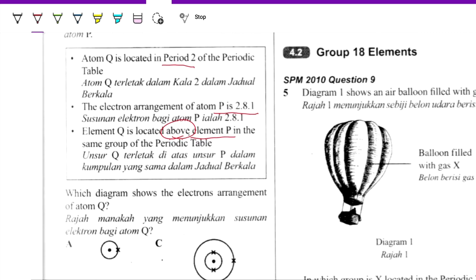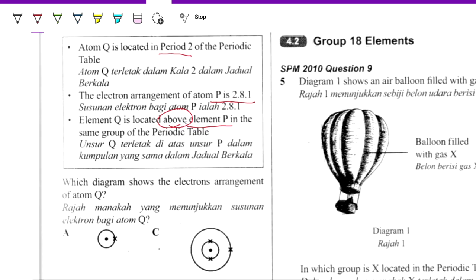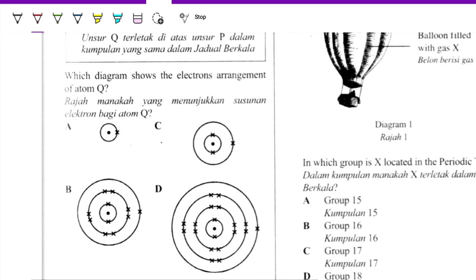So which diagram shows the electron arrangement of atom Q? So it means that atom Q will be in period 2, because P is 2, 8, 1, this will be period 3. Then Q is above element P, so it will be period 2. So that means the answer should be C, 2, 1.